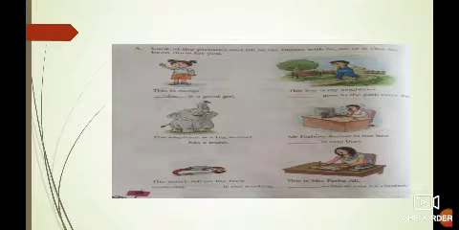In the next picture, this boy is my neighbor. Picture of a boy is given. And next sentence, Dash goes to the park every day. Now for boys, we'll use he. So in the blank, we'll write he goes to the park every day. Next is a picture of elephant.